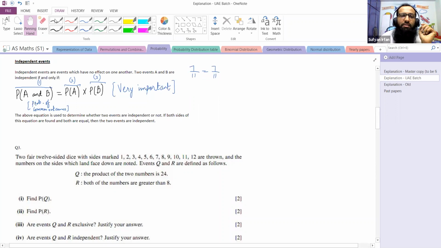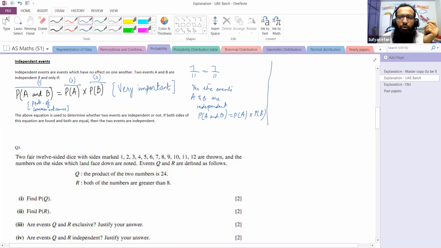So when both sides are equal, we will say, yes, the events A and B are independent. Why? What will be the justification? Because probability of A and B equals probability of A multiplied by probability of B.